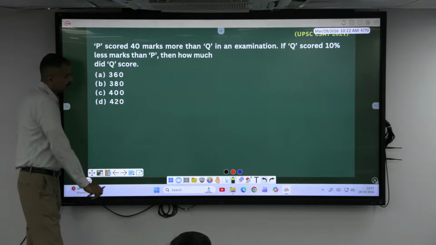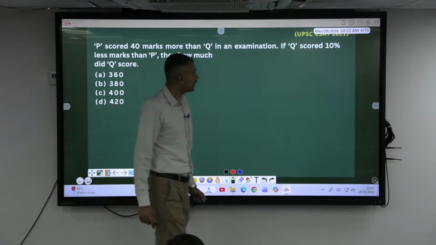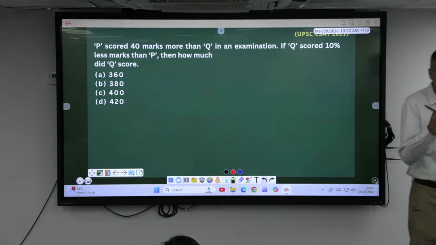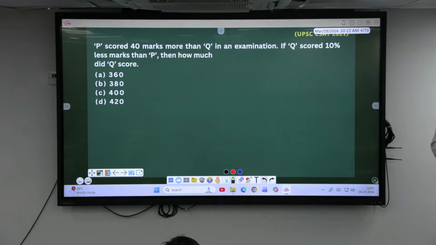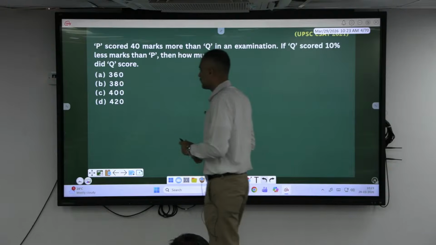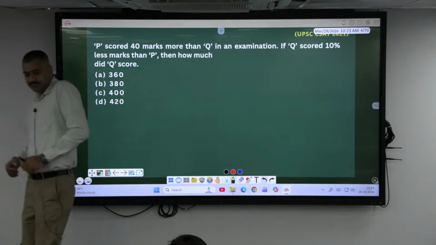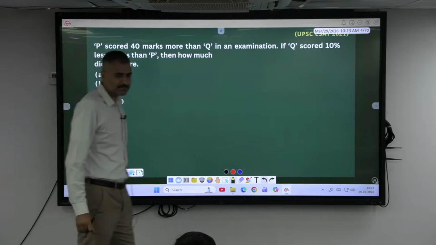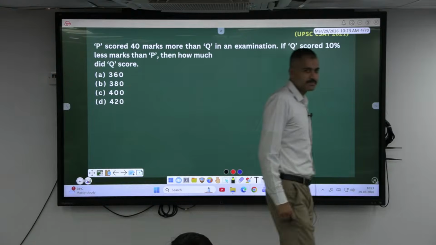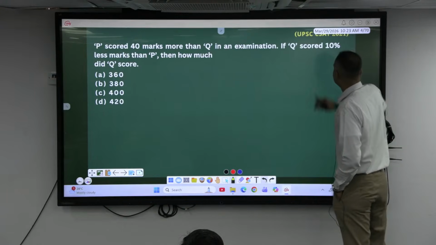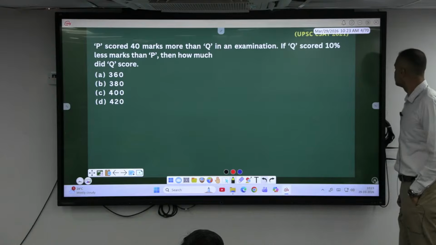Okay, see in this session I am going to discuss both CSAT as well as CDS questions. CDS is also conducted by UPSC twice a year. So most of the questions will be in the same pattern and the concepts anyway will be used in the same manner. Okay, try to solve this question, come on. It was asked in UPSC CSAT 2021.